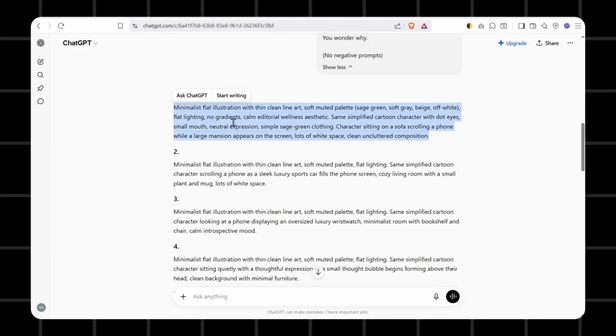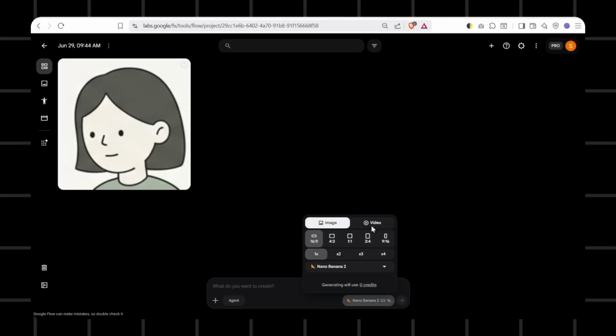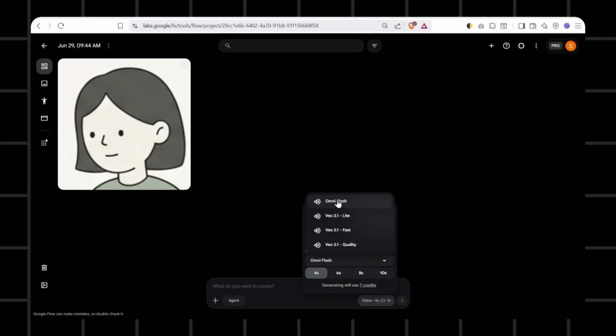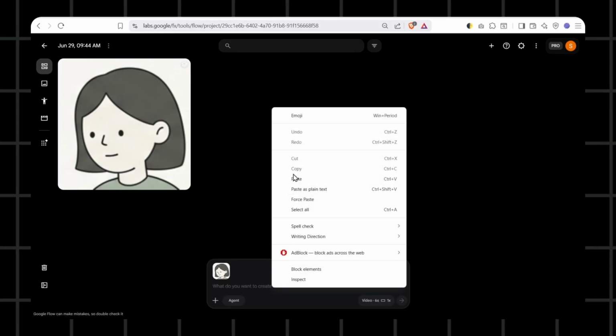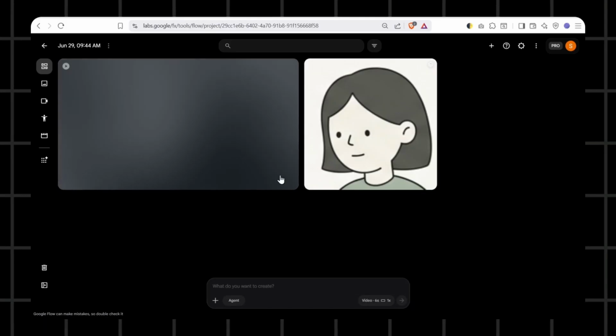Now copy the first prompt again. This time, switch to video mode in Flow and choose Omni Flash as the model. Drag and drop the cropped face image as the reference, and enter the prompt to generate your first video clip.